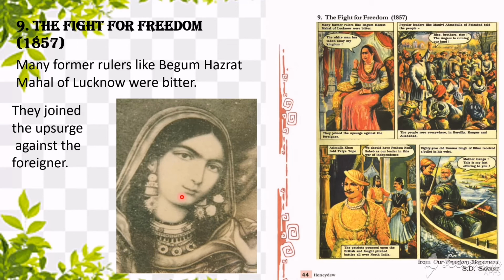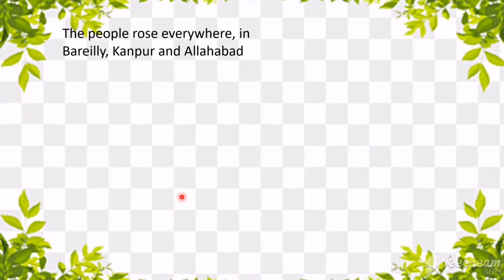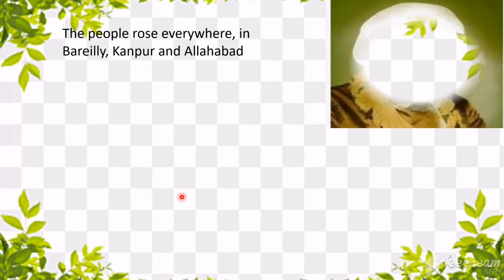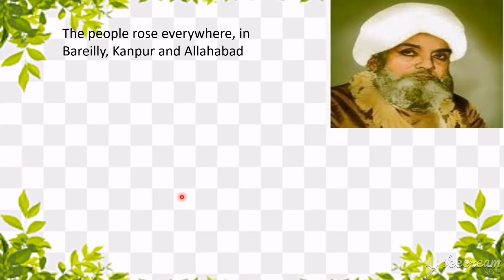Some of the leaders like Maulvi Ahmadullah of Faizabad, and some other people from Kanpur and Allahabad, rose against British rule. They were mustering the people against the British. They proclaimed in public places to all the people that the Britishers were enemies of Indians and their tradition.